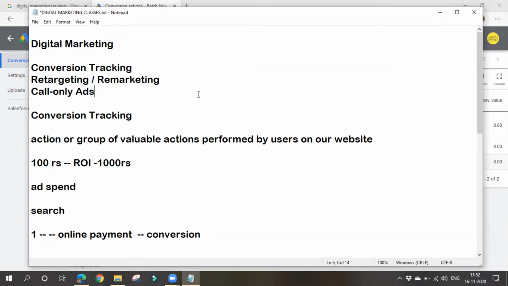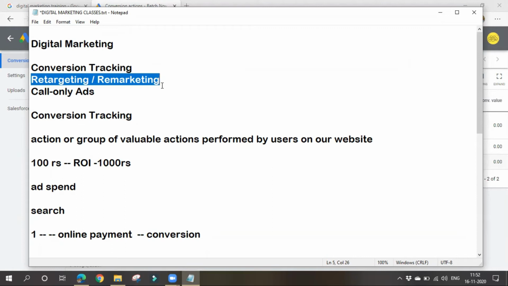What is meant by remarketing or retargeting? In simple terms, we can target people who previously came to our website. We can target those people even after they left our website. You might have seen this kind of Amazon ads. It is the very best example.